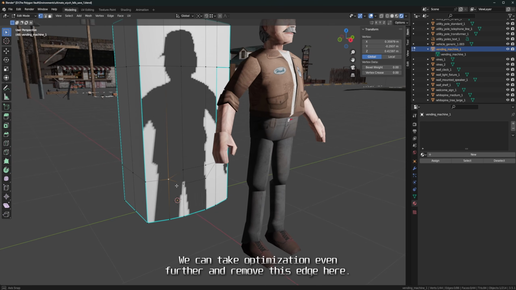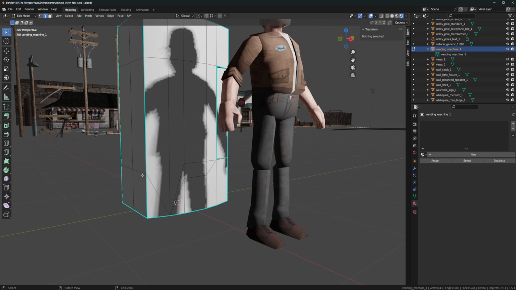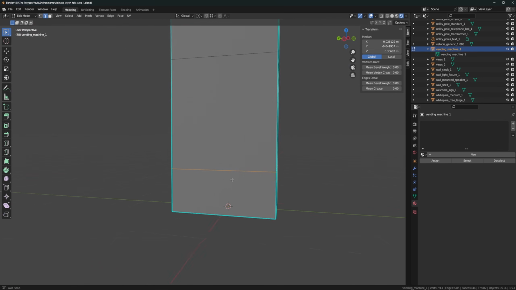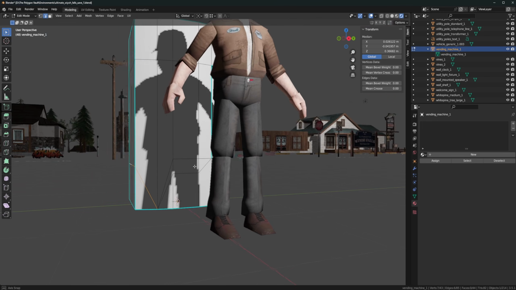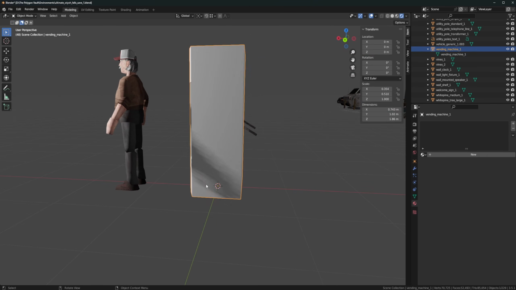We can take optimization even further and remove this edge here. Oh, so satisfying.